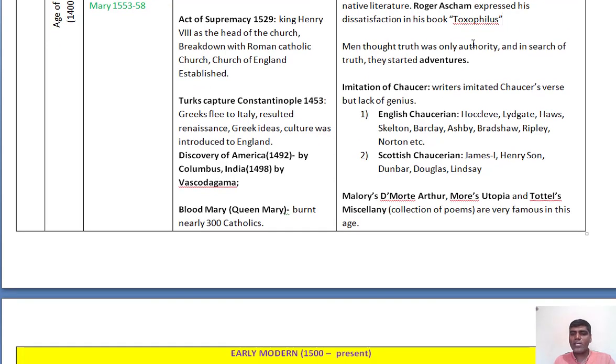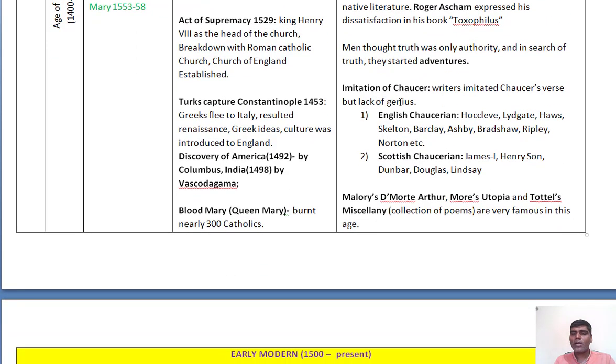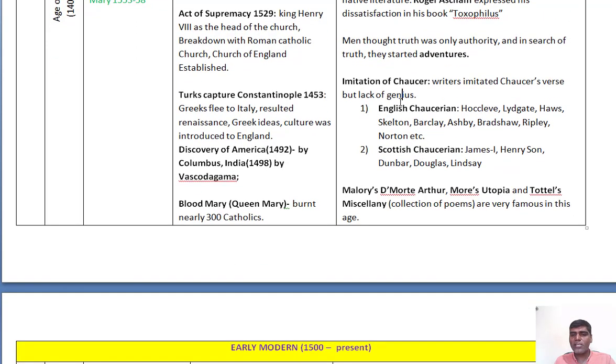As I have stated, men started adventures, and this is the beginning of colonialism. This is the age after Chaucer, so there were no great publications in this age, but we can classify the writers into two groups: the English Chaucerians and the Scottish Chaucerians.